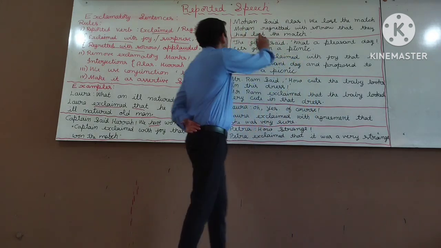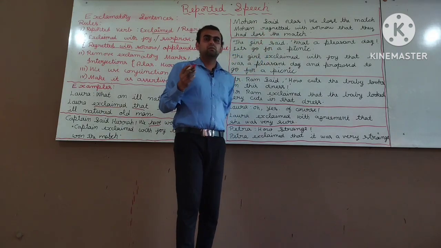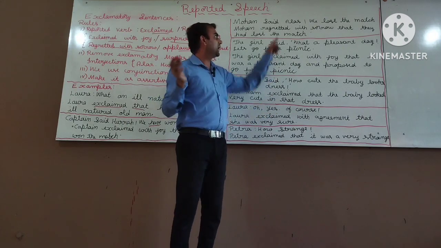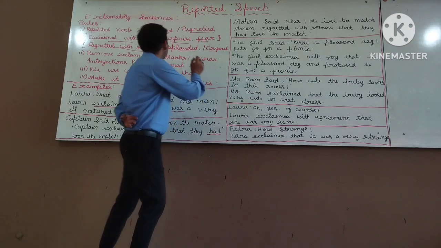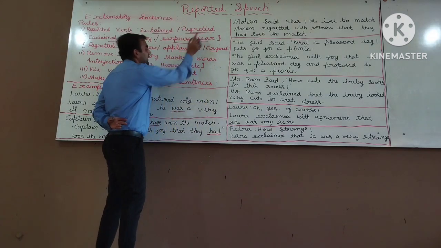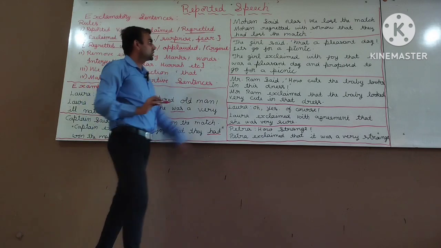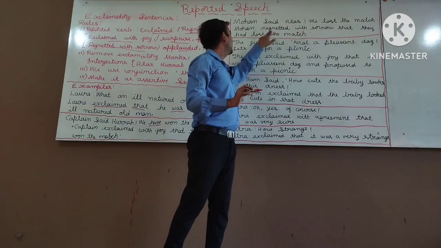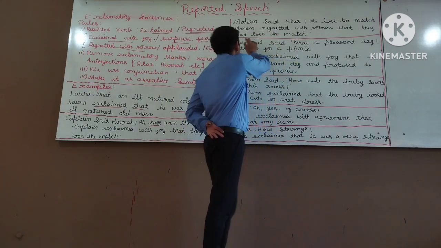Next, Mohan said, alas, we lost the match. For a joyful feeling, what do we use? Exclaimed with joy, but this is a sorrowful feeling. Is it a sad feeling? For a sad feeling, what do we have to use? Regretted. Either we can say regretted, or we can also say regretted with sorrow. Mohan regretted with sorrow that they had lost the match. Why had lost?